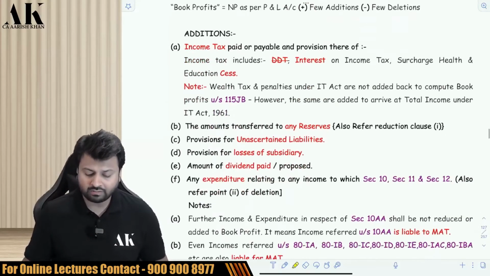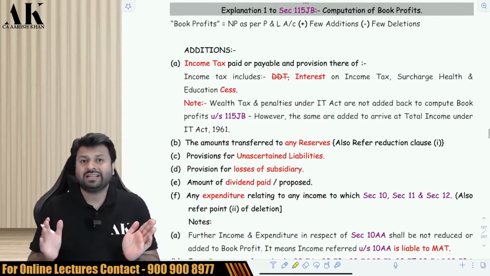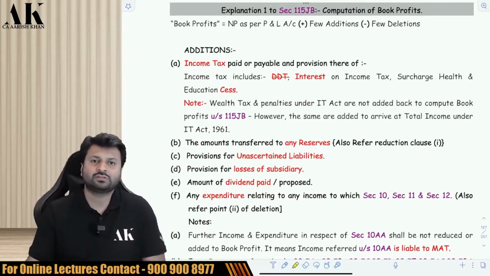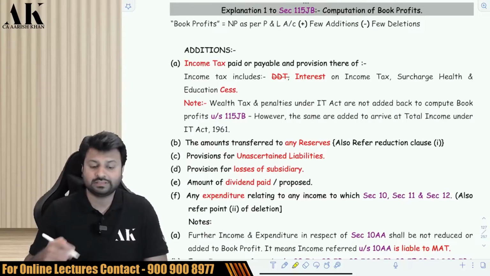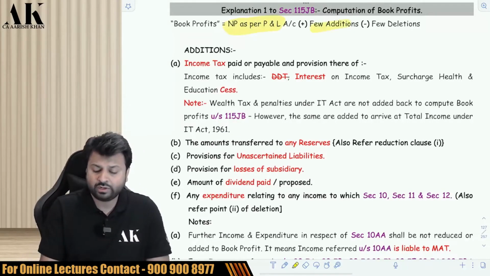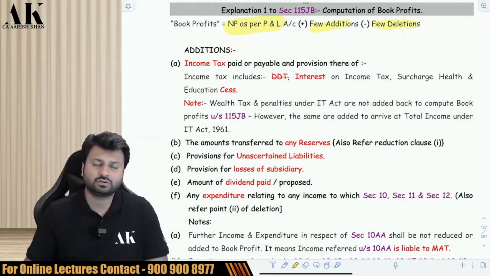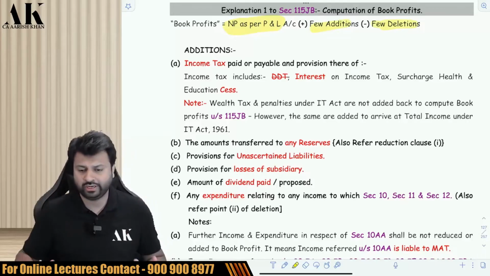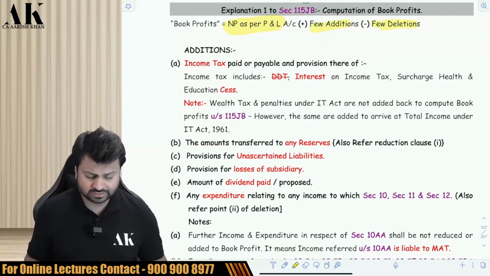Okay. Now, how to compute book profit? Because MAT is a calculation of 15% tax on book profit. So how to compute book profit? Book profit is nothing but net profit as per your P&L account plus add few items, less few items, you will get the book profit. So first of all, we are going to see all the additions. Okay. What is the first thing that has to be added in MAT?